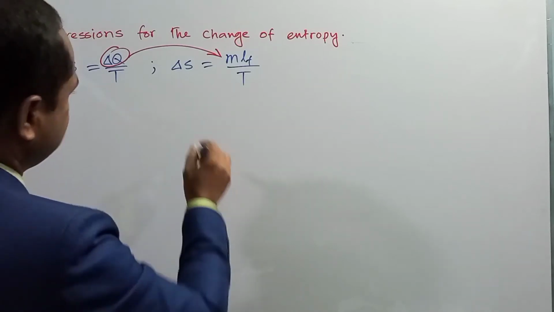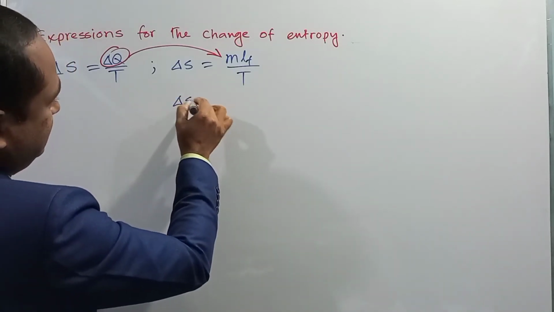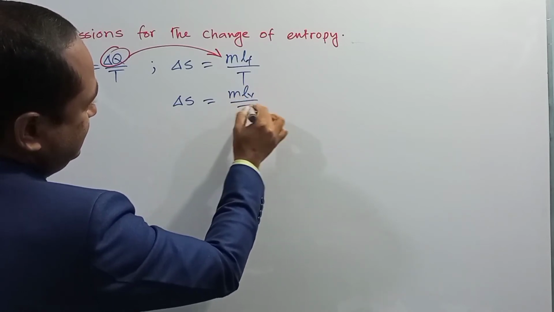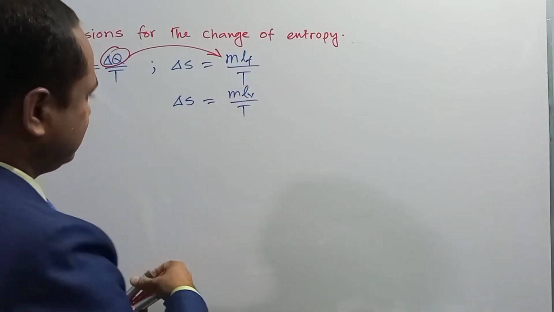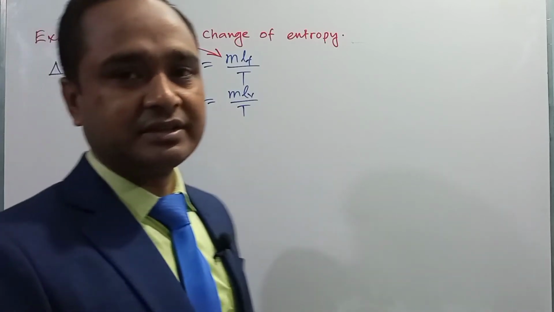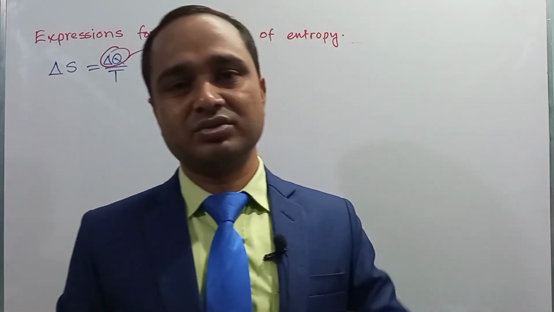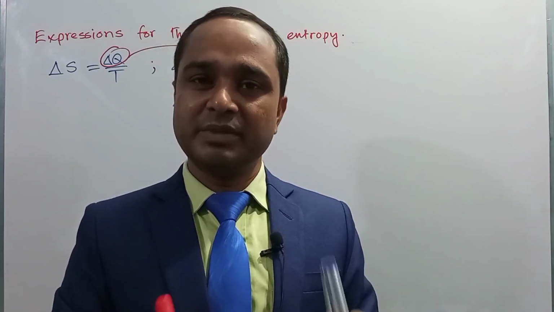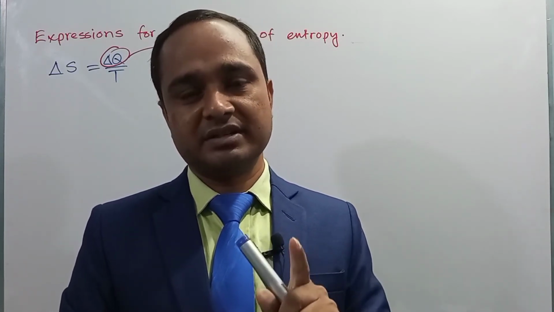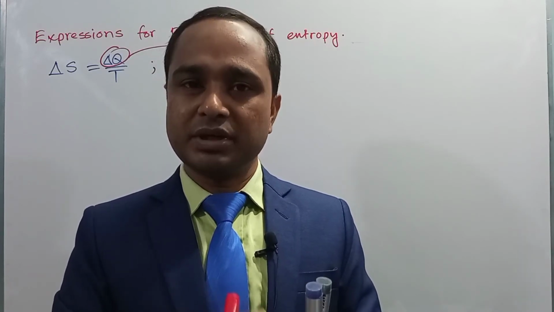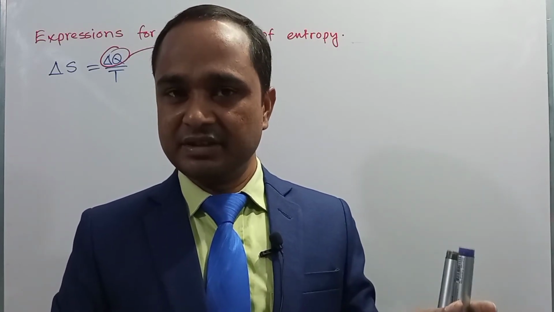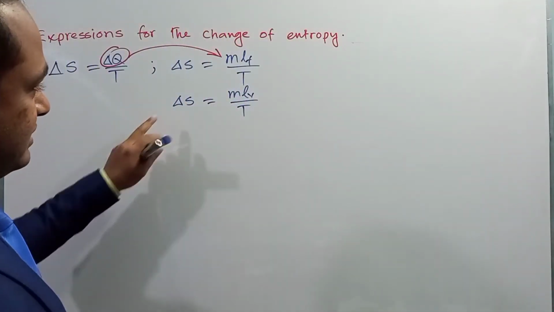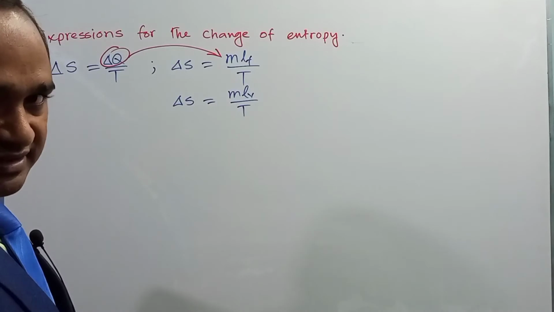Again, we can express del S equals mLv divided by T when we convert water at 100 degrees Celsius to vapor at 100 degrees Celsius. The temperature also remains the same, but the state changes from liquid to gaseous. So when the temperature remains the same, we can express the change of entropy with this expression.